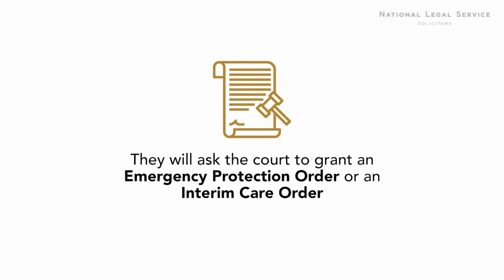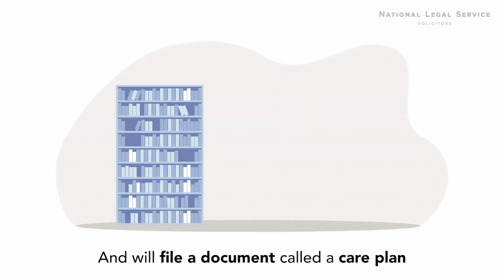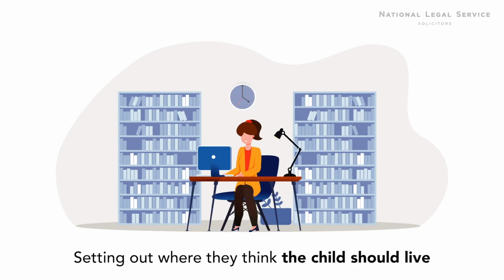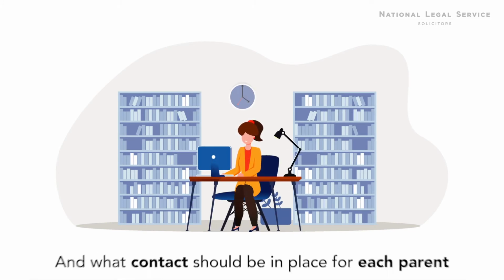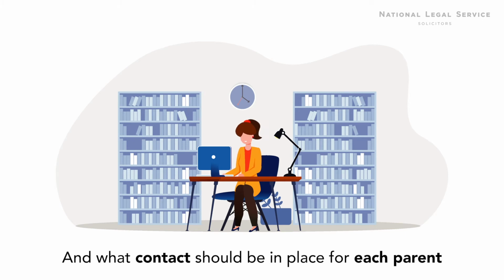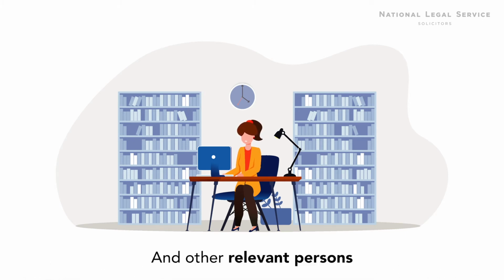If social services believe that your child needs to be removed from your care before the final hearing, they'll ask the court to grant an emergency protection order or an interim care order, and will file a document called a care plan, setting out where they think the child should live, and what contact should be in place for each parent and other relevant persons.